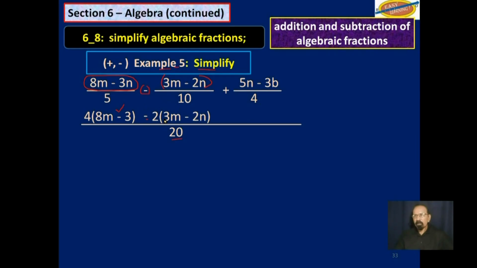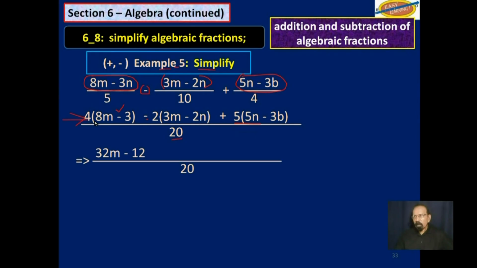2 times 3m minus 2n plus 4 into 20 is 5. Take that 5 and multiply everything up here. So you get this. Now let's use that distributive law and simplify what is up here.